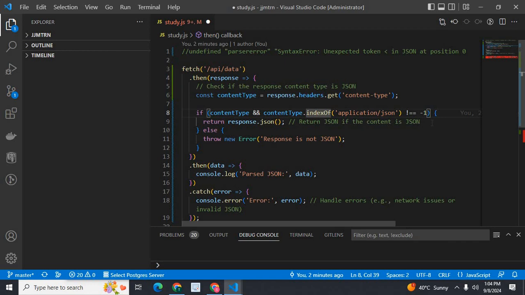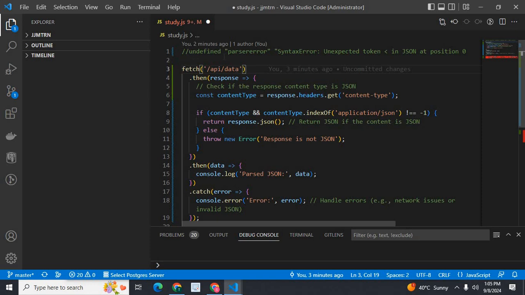Return JSON if the content is JSON. So we will return response.json. Else we will throw new Error response is not JSON, because we have a response from the backend API endpoints which is not a JSON type, which can be an HTML page, or an error that happened in the backend. So we got an HTML error page. Anything other than JSON type, probably it can be an HTML page. A common issue, it returns an HTML error page or HTML page, which is not a JSON type.